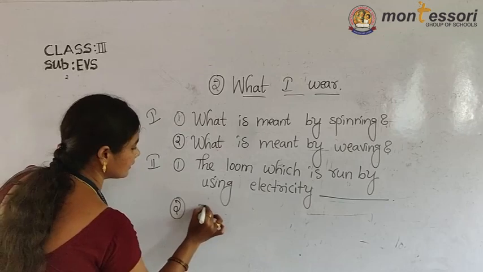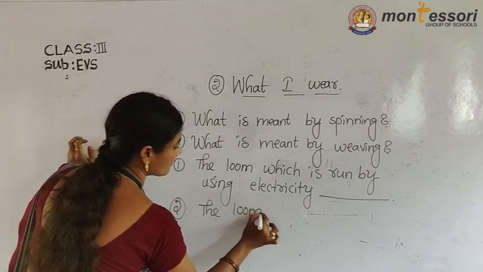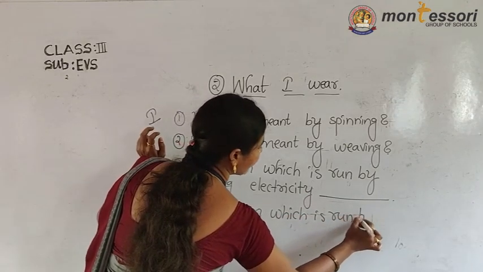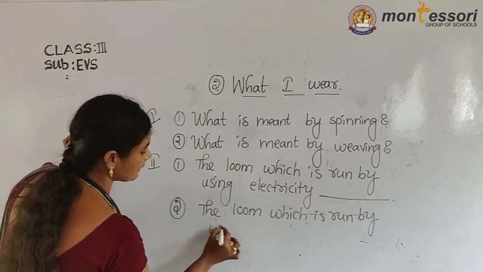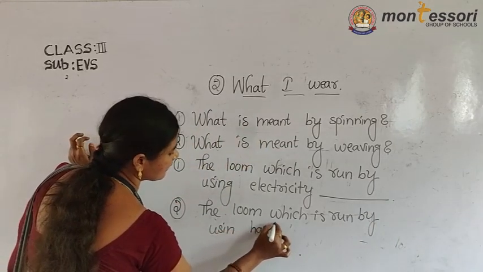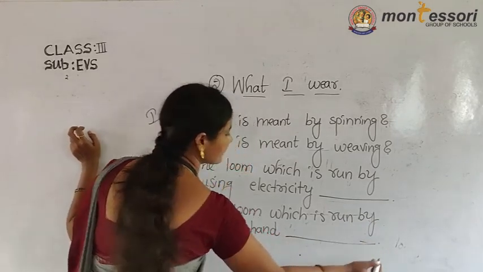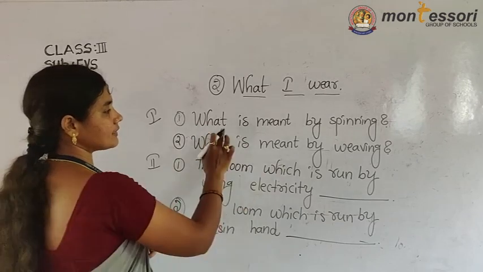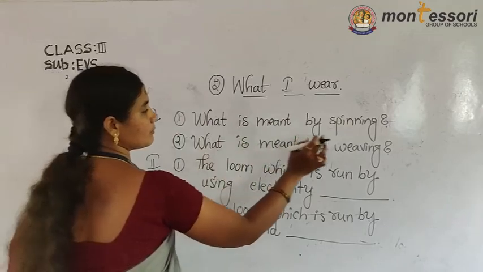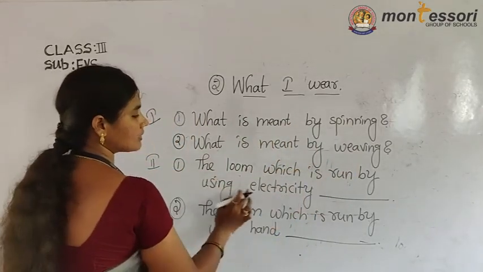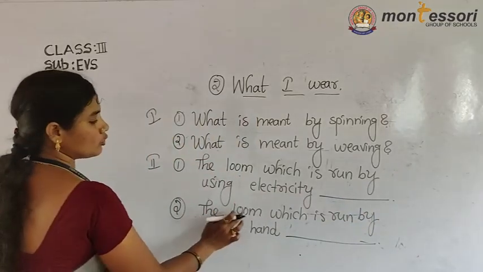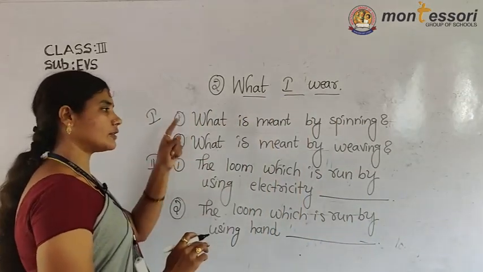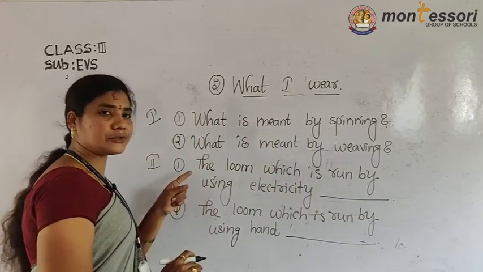Next, the loom which is run by using hand, what is that? I taught about looms just now. So these are the questions. Once again, listen. What is meant by spinning? What is meant by weaving? The loom which is run by using electricity is called what? The loom which is run by using hand is called what? These are the questions given to you according to the topic.